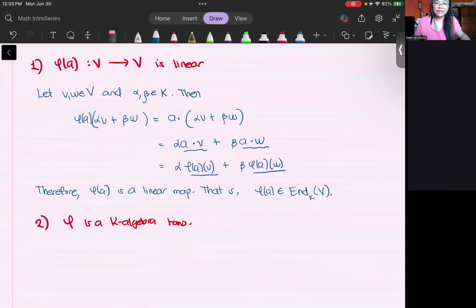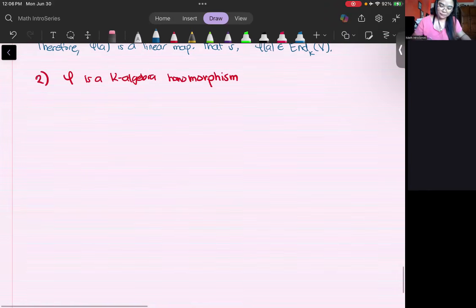All right. So phi now should be a K algebra homomorphism. To prove that, let's first recall what this phi is.